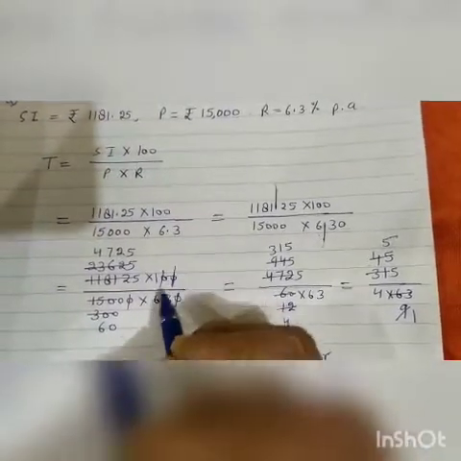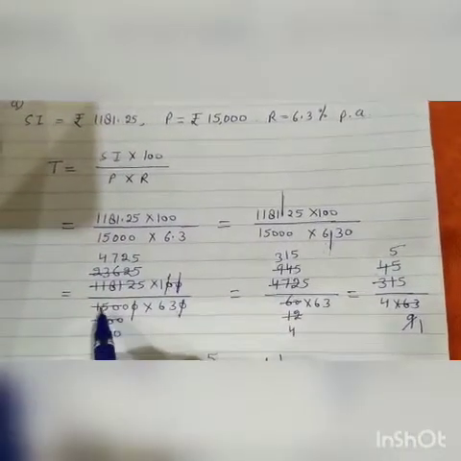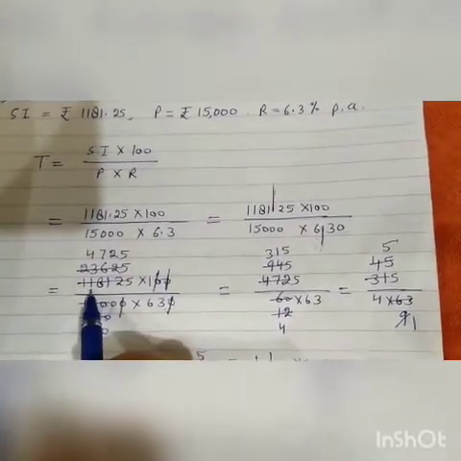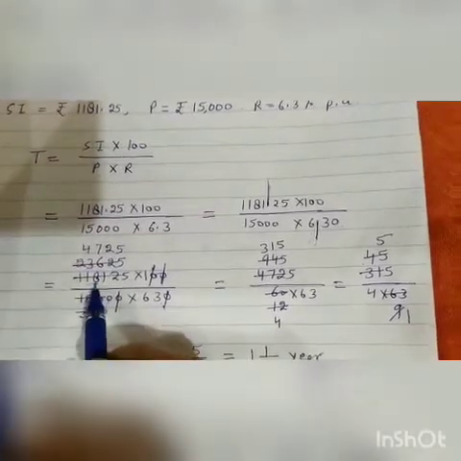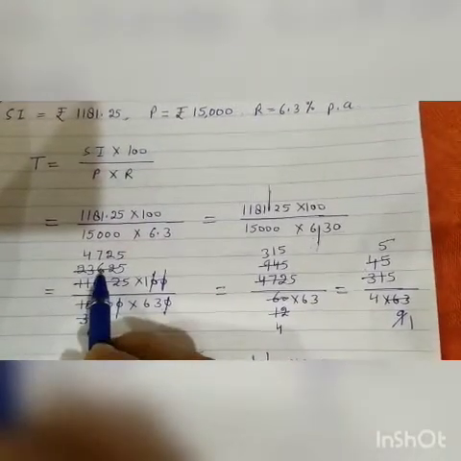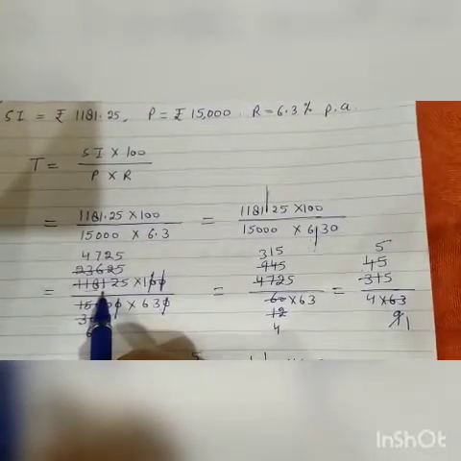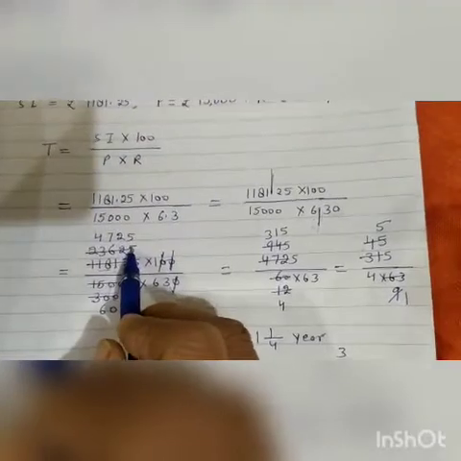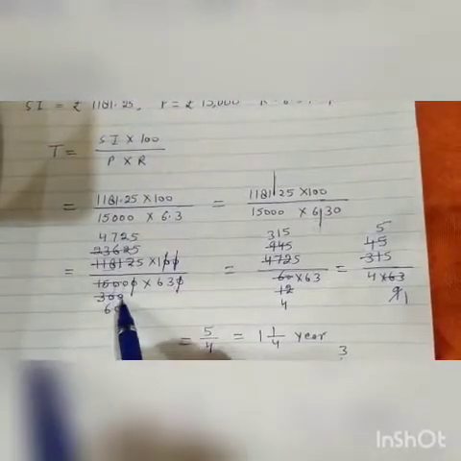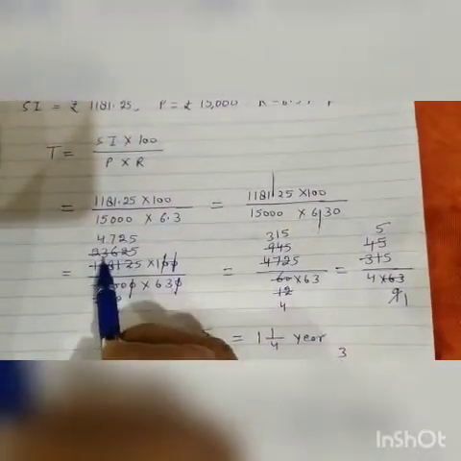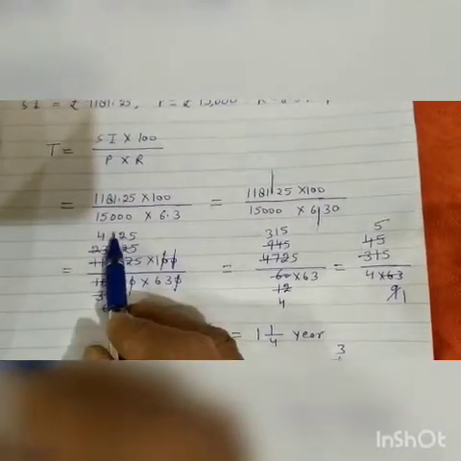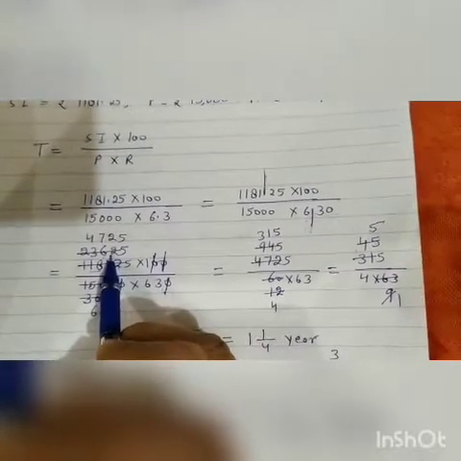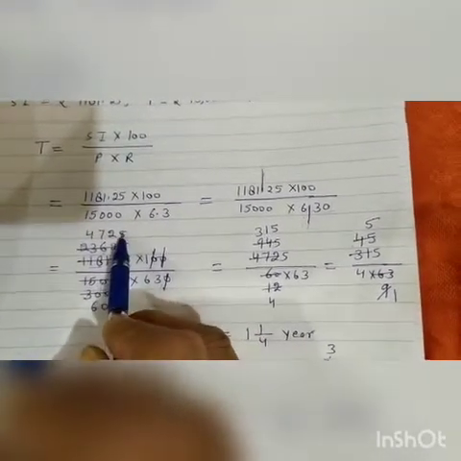Now 0 0 cancel. 0 0 cancel. 5 3 ja 15, 0 0. 5 2 ja 10, 1 remainder, it is 18, 5 3 ja 15, 3 remainder, 31, 5 6 ja 30, 1 remainder, 2, 12, 5 2 ja 10, 2 remainder, 25, 5 5 ja 25. Now 5 6 ja 30, 0, 5 4 ja 20, 3 remainder, 36, 5 7 ja 35, 1 remainder, 2, 12, 5 2 ja 10, 2 remainder, 25, 5 5 ja 25.